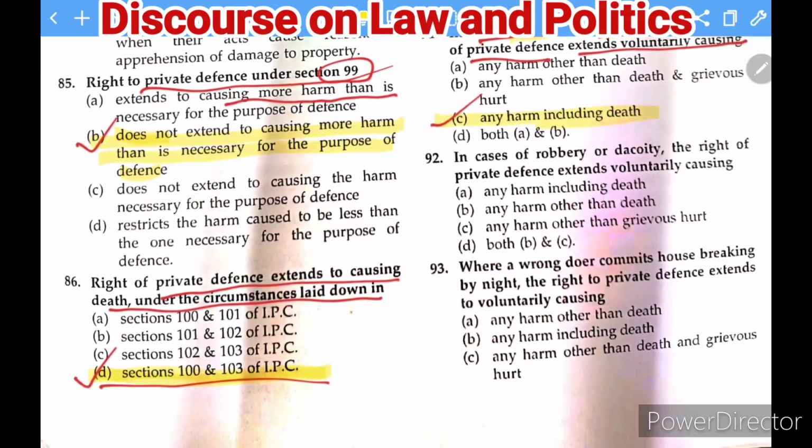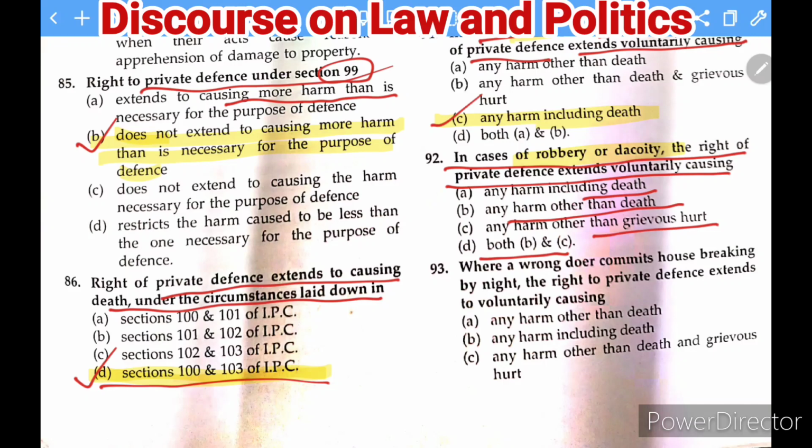Okay. Next question which you can see here. In case of robbery or dacoity, the right of private defense extends to voluntarily causing, and the options given here are: any harm including death, any harm other than death, any harm other than grievous hurt, or both B and C.